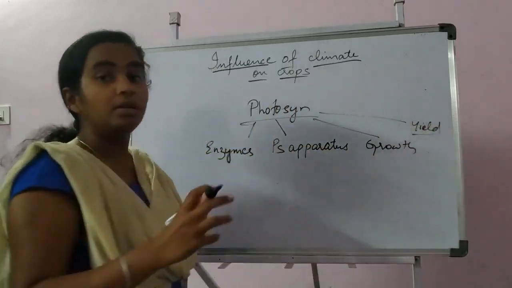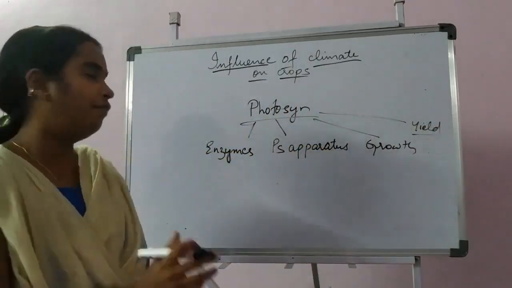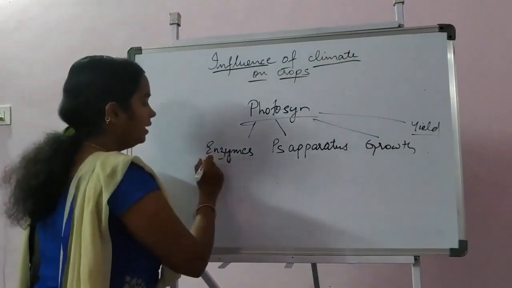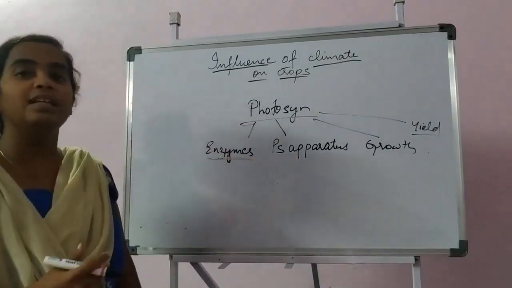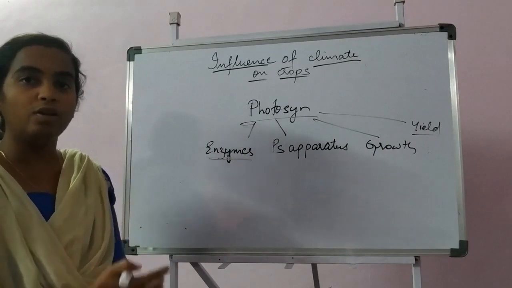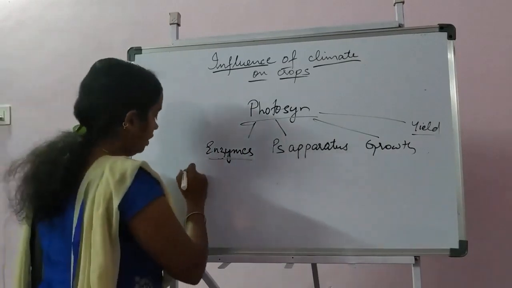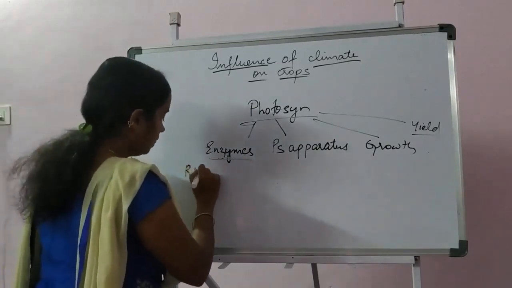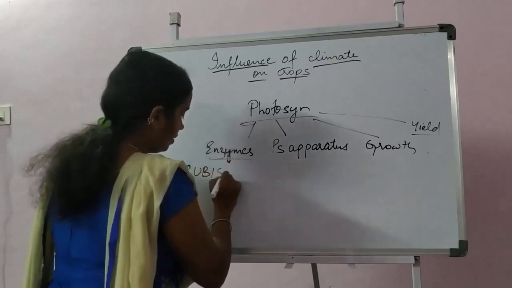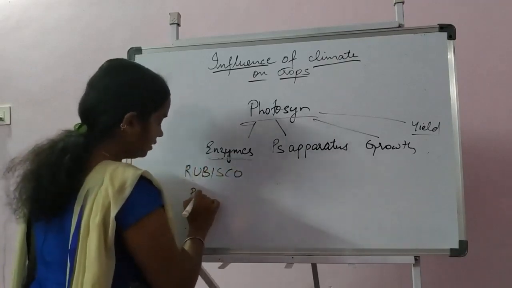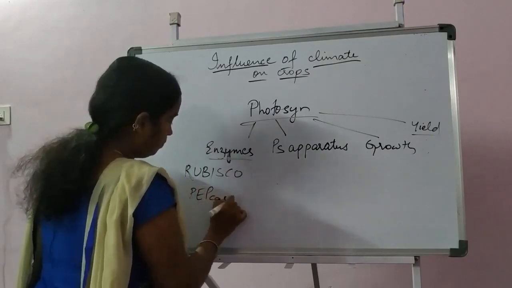So how will the light intensity affect the enzymes? In enzymes, we know that for C3 and C4 there are two different enzymes for carbon dioxide fixation. One is Rubisco and the other one is PEPcase.